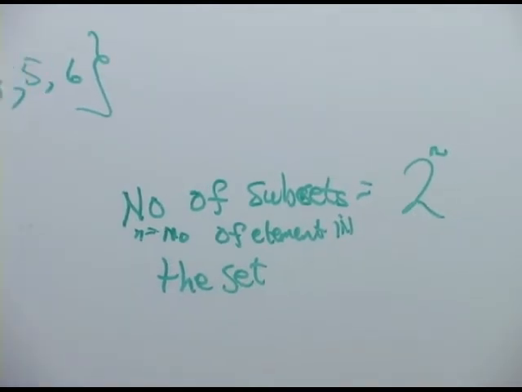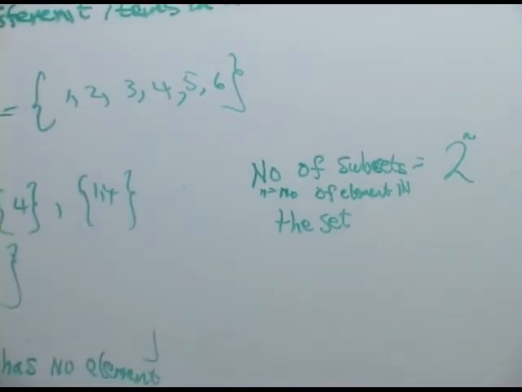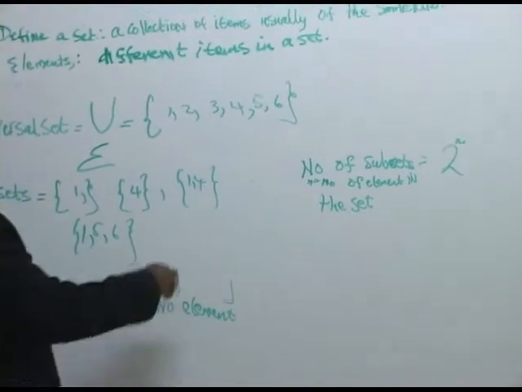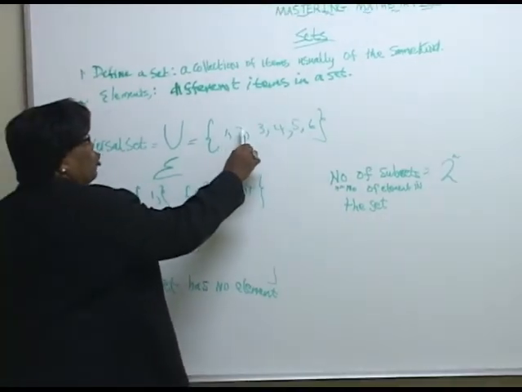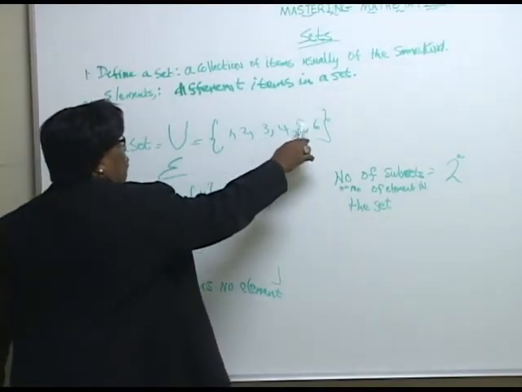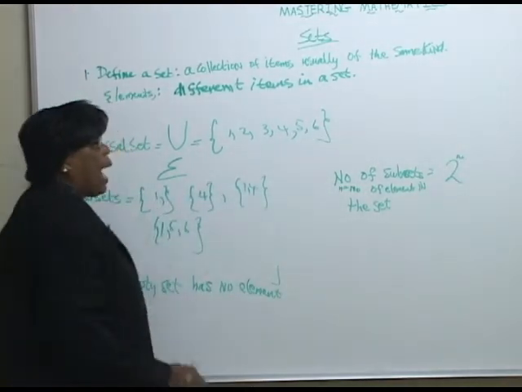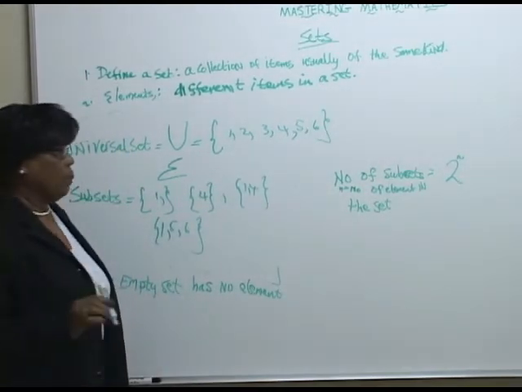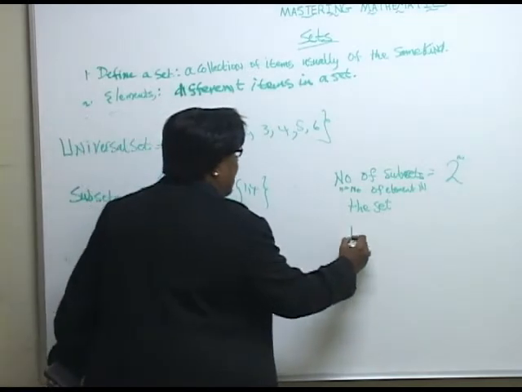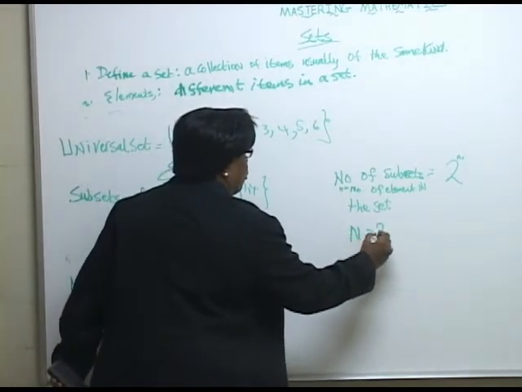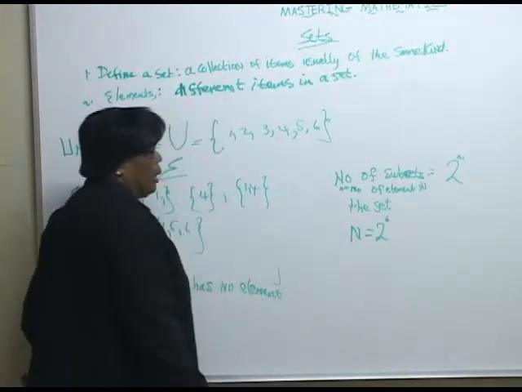So for example, for my universal set here, how many members would I have? 1, 2, 3, 4, 5, 6. So if I wanted to find the number of subsets, n would be 6, so it would be equal to 2 to the 6, okay?